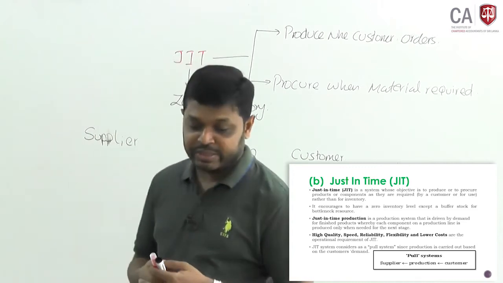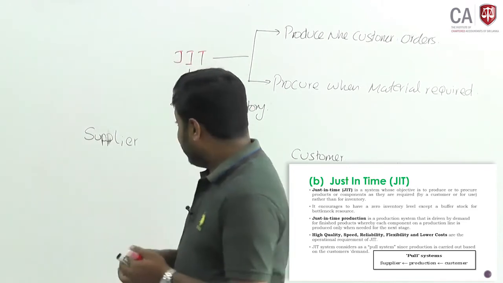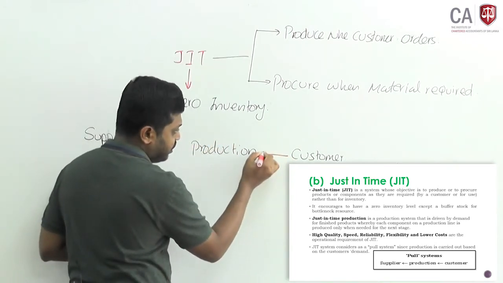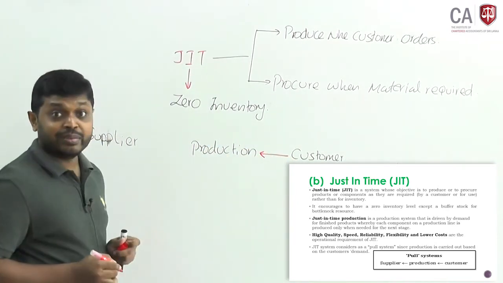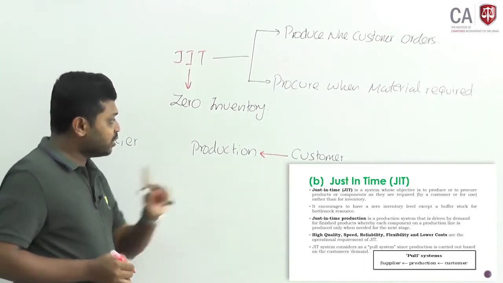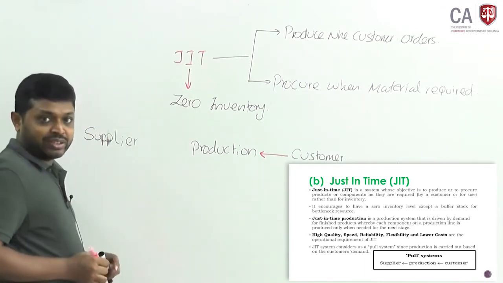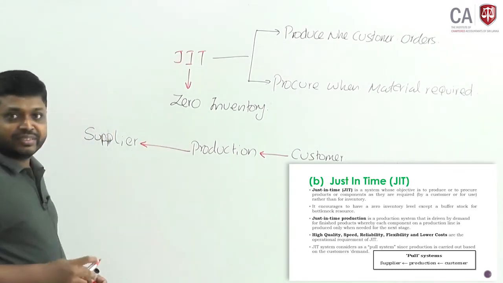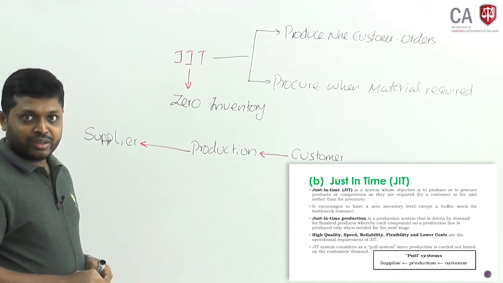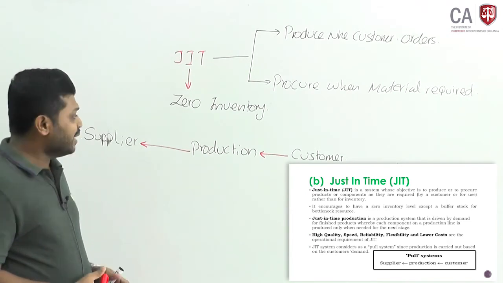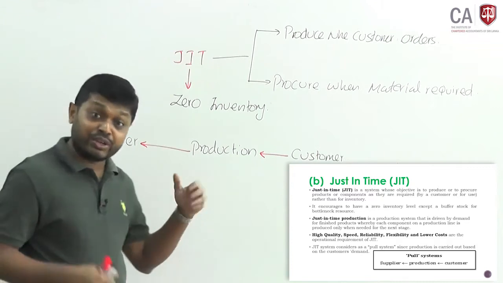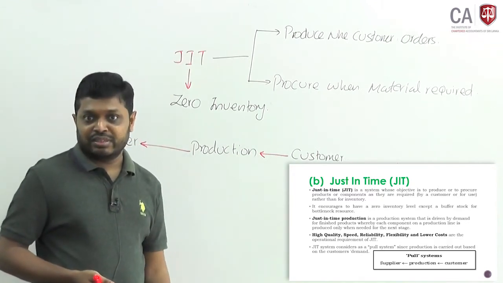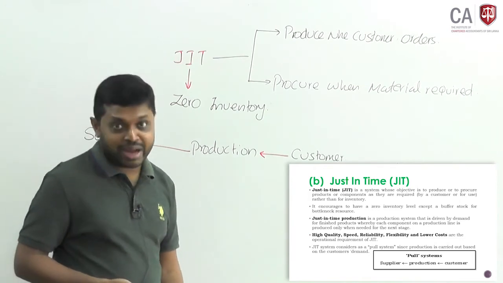What is the meaning of pull system? Based on customer request the goods. The customer requests the product. Based on the customer request, you have to make the production. In order to make the production, you have to order the material. Okay. Push system means you will manufacture what you want and transfer to the customer. There's a high chance of you losing market.